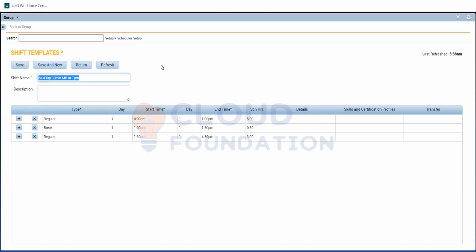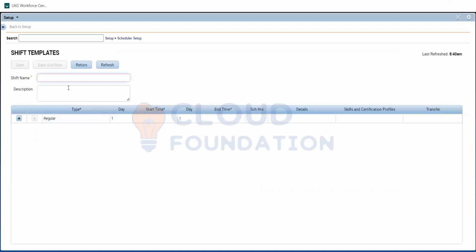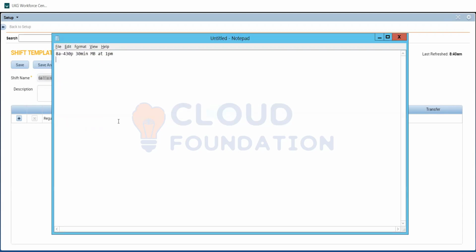And then again, we need one more. I'll just save and click new so that we have one more, which is for Thursday. On Thursday, the employee is going to start at 6 a.m. and end at 11 a.m., with no meal break. He's going to work for 5 hours, right? 6 a.m. to 11 a.m., no meal break. This is the second shift's name. I'm going to do this also.